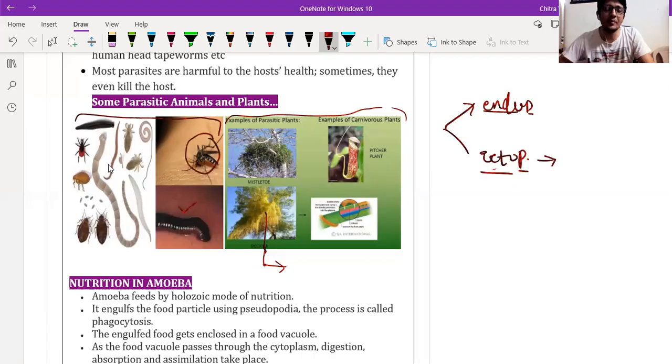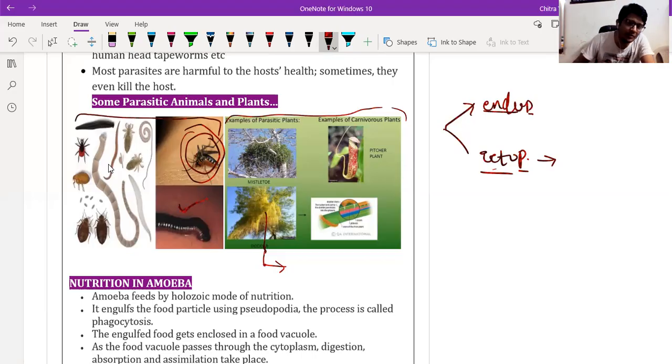The leech is also a parasite. The female anopheles mosquito depends on the blood of animals, even human beings. The female anopheles mosquito requires more energy in order to lay eggs, which is why it sucks the blood of the animal, because blood is a very energy-rich molecule for them. Then we have the leech. Leech generally grows in fresh, dirty water, where it sucks the blood of any organism that comes there.